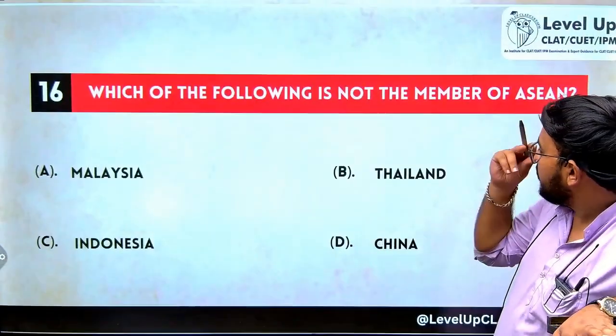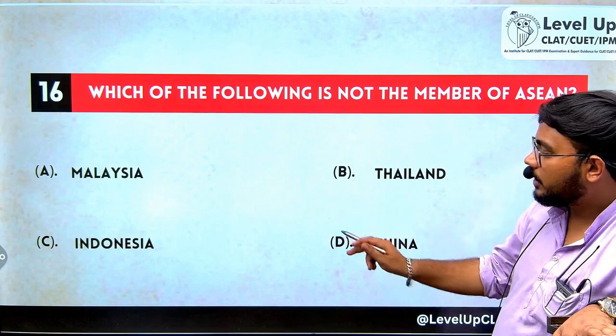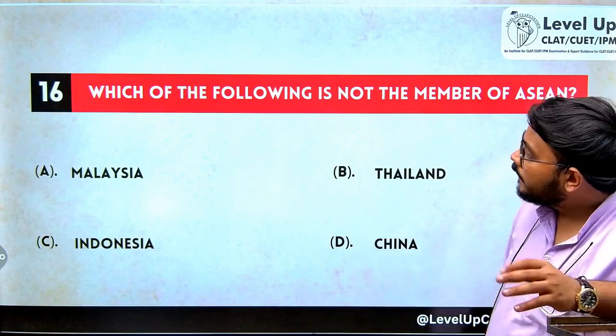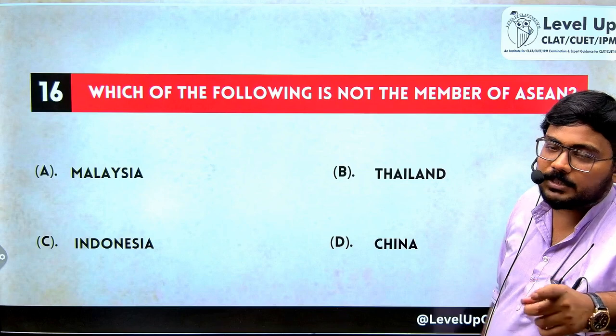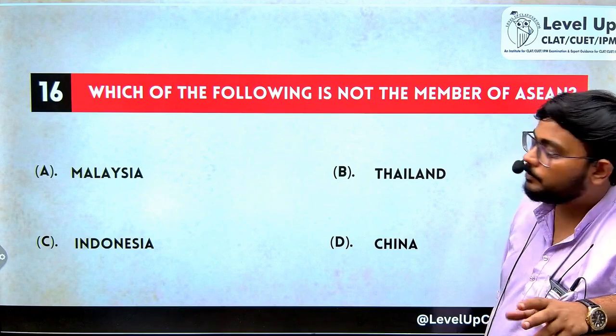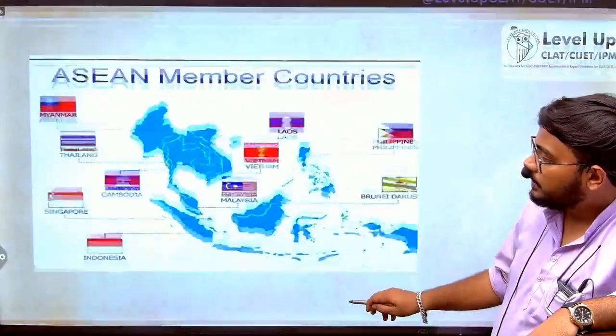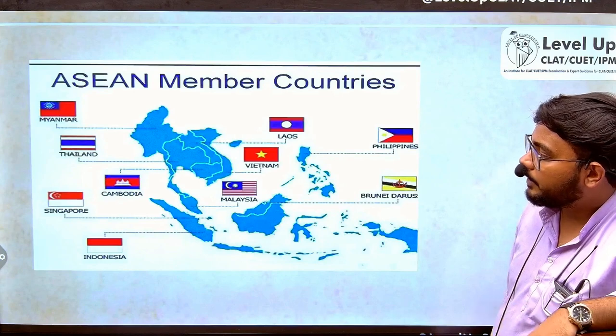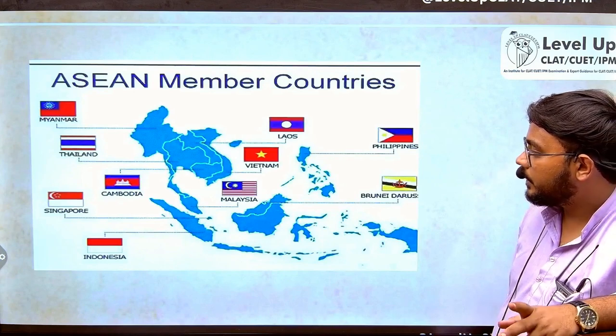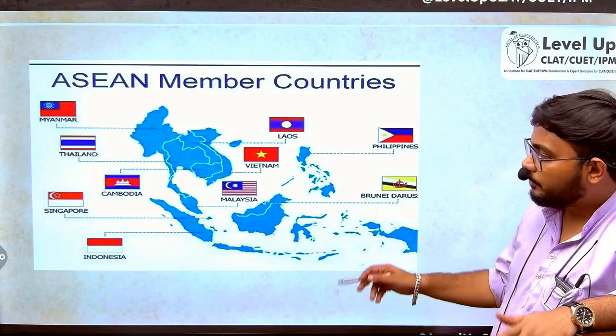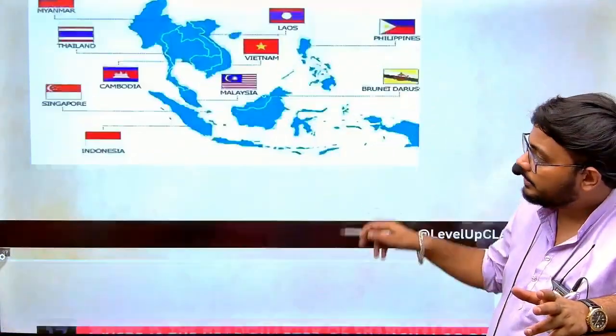Which of the following is not a member of ASEAN? China is not a member of ASEAN. To learn the 10 countries of ASEAN, you can visit our YouTube channel. There is a short video which I have uploaded in which we are discussing the 10 countries of ASEAN. These are the ASEAN member countries, right from Myanmar to Thailand, Cambodia, Singapore, Indonesia, Malaysia, Vietnam, Laos, Philippines and Brunei. So in total there are 10 countries.